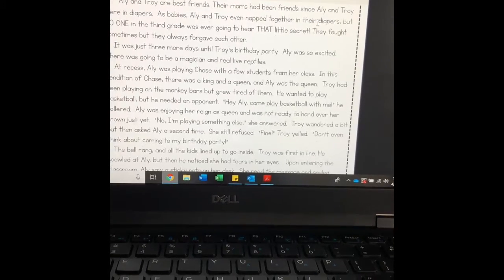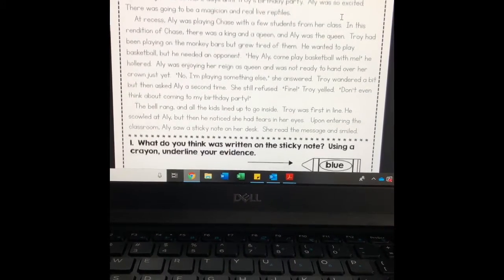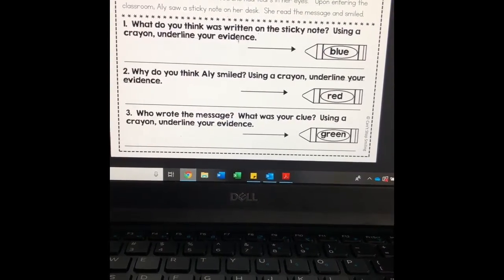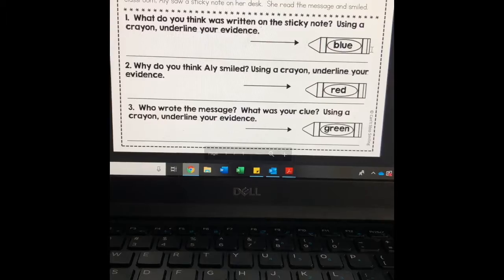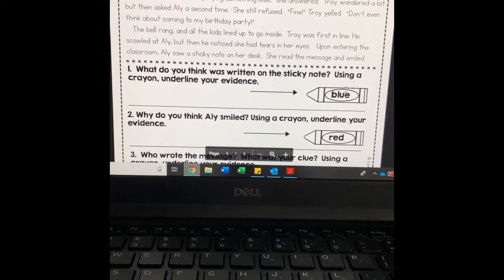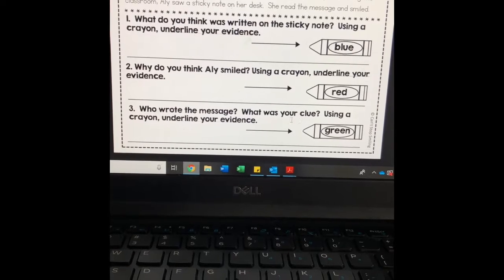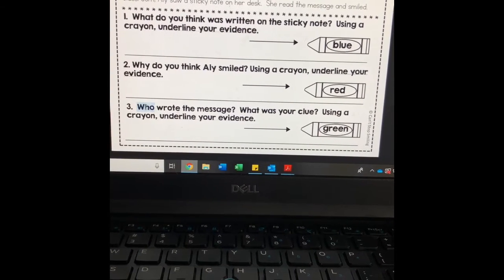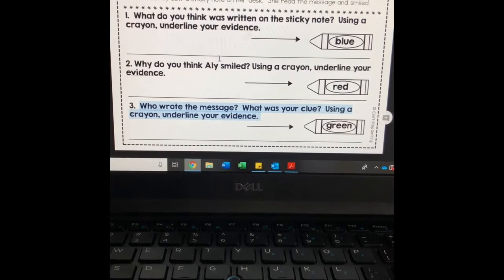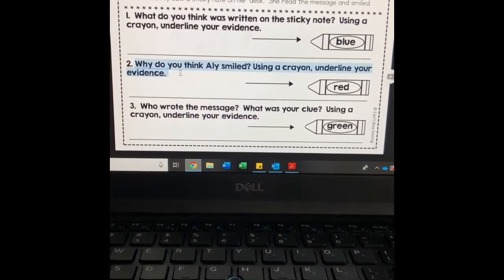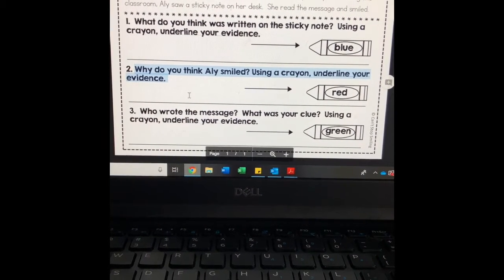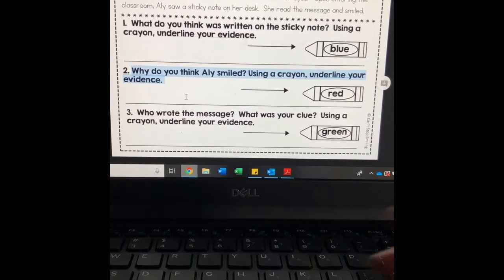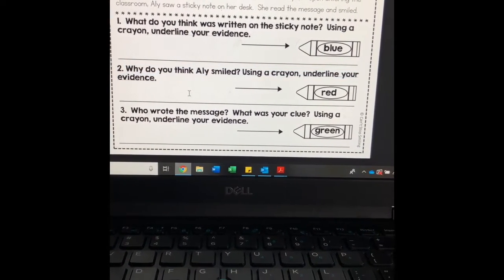You're going to read this passage, and we are still focusing on making inferences this week. One thing that I like to do before I read a passage is I like to read the three questions that go along with the passage so that my brain knows exactly what it is I need to be looking for. Remember, we are going to be underlining the evidence, which shows us and your teachers how you knew the answers to the questions. Okay, so if we look at question number 2, it says, why do you think Allie smiled? So you're going to use a crayon and underline the answer or your evidence on how you knew or why you think that Allie smiled.